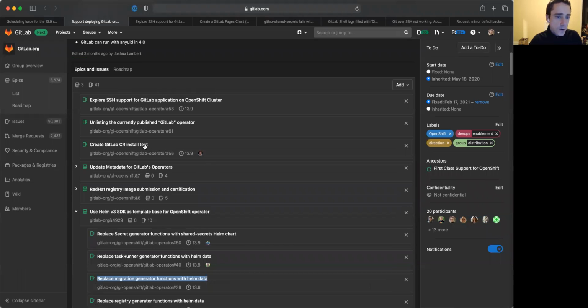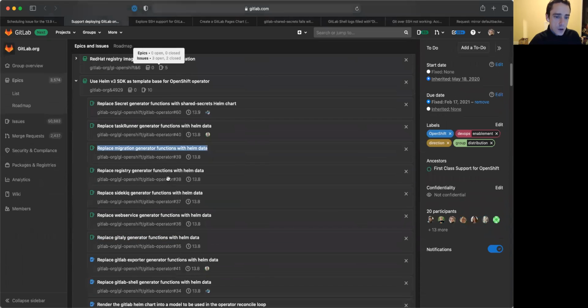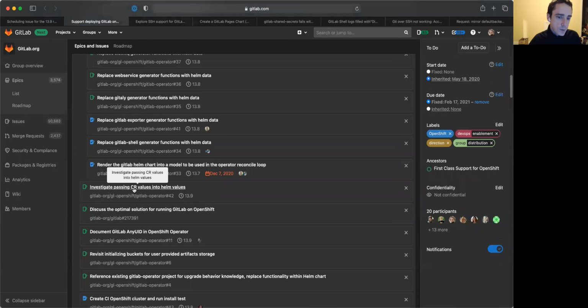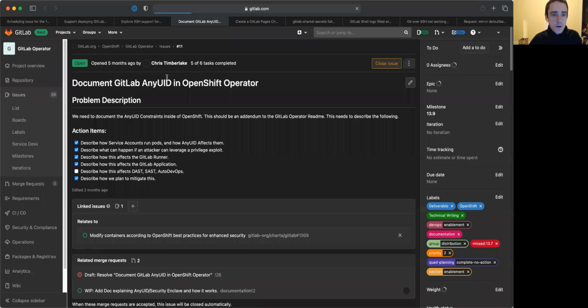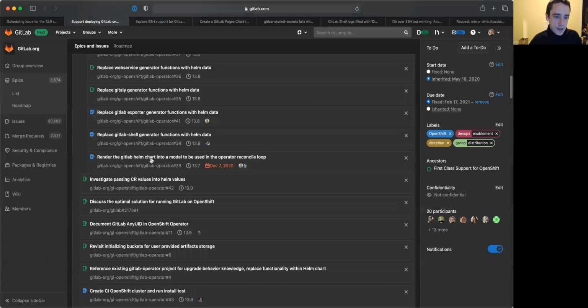We're also working on a few other areas. We are working on having some of the Helm chart resources and parameters be able to pass through. You can see that here. And we're also working to document some of the security models that we're working with for the operator as well.